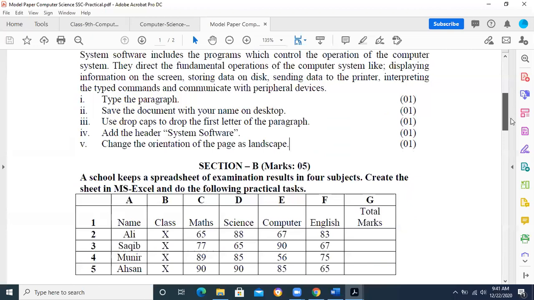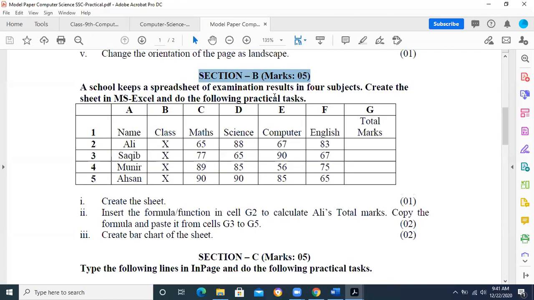I know that Word is quite easy and most of the students are already well aware, but even then we will see. Now it is Section B about Microsoft Excel. A school keeps a spreadsheet of examination results in 4 subjects. Create the sheet in Microsoft Excel and do the following practical tasks.